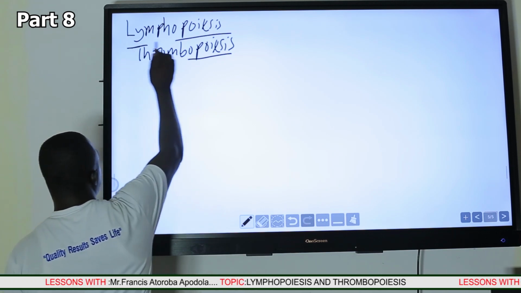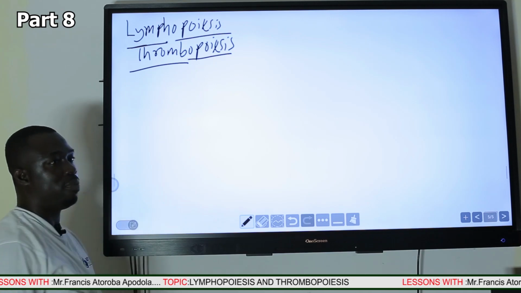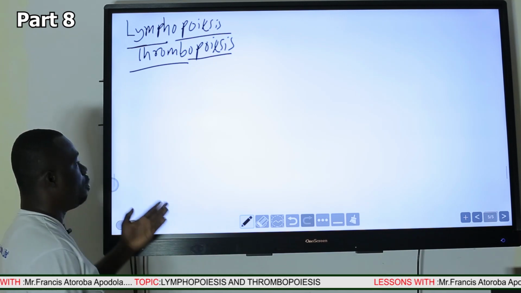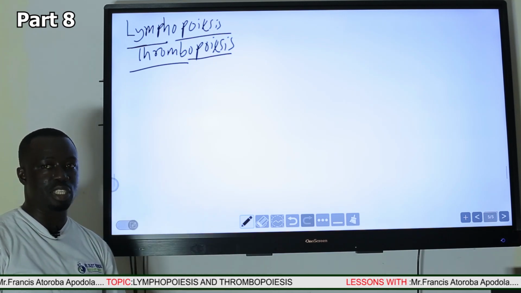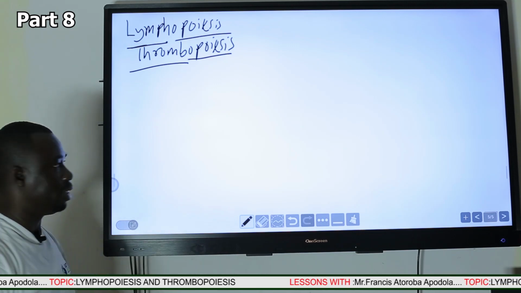What are you forming? Lympho. We are forming lymphocytes. What are you forming? Thrombo. We are forming thrombocytes. So lymphopoiesis and thrombopoiesis mean the production of lymphocytes and thrombocytes respectively.